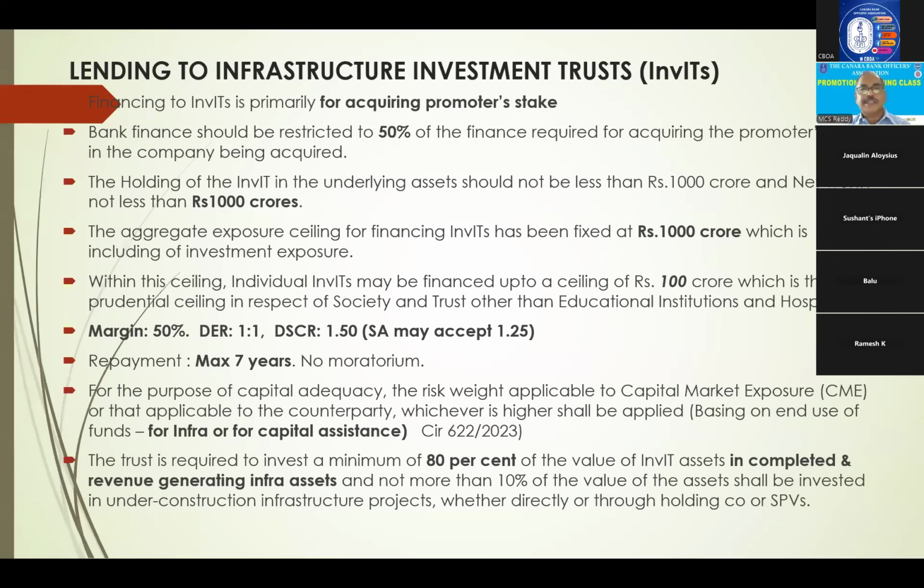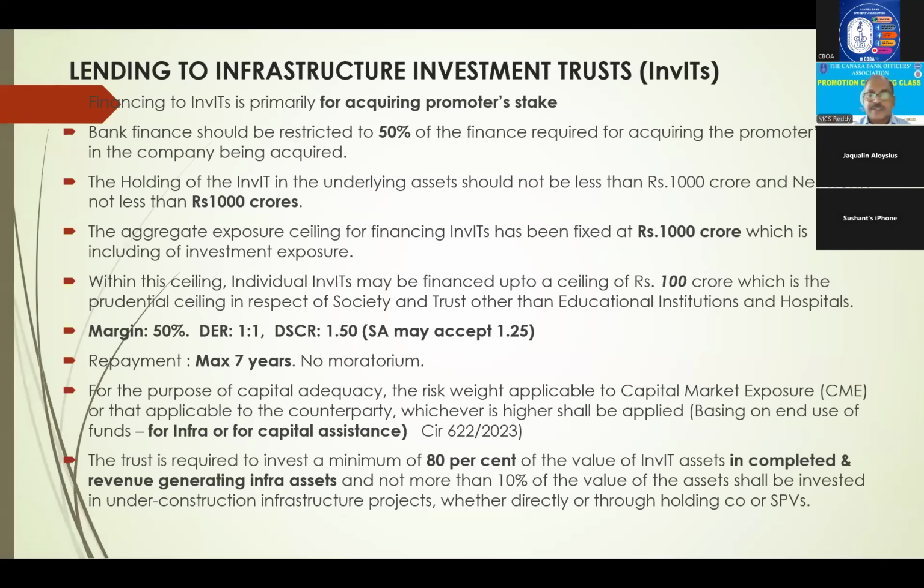Here, what are all the restrictions? Bank finance should be restricted to 50% of finance required for acquiring promoters' contribution, whatever it is. Right? Next, holding of INVIT, sponsored by some other NBFC: its net worth should be at least 1,000 crores. This is another guideline. And aggregate exposure ceiling for financing INVITs is 1,000 crores. That means maximum we can finance to INVITs is 1,000 crores only. For an individual INVIT, maximum 100 crores. This 100 crores is for other trusts. Maximum our exposure ceiling will come in the next session.